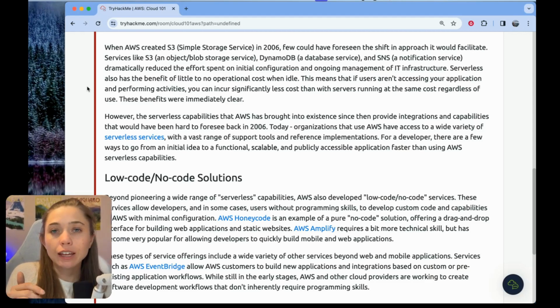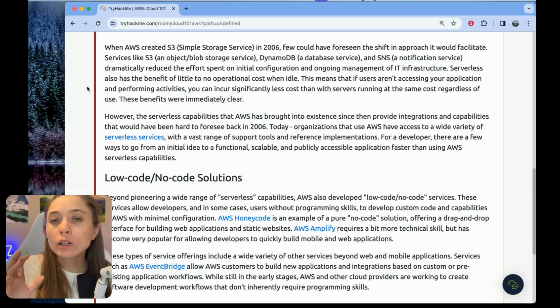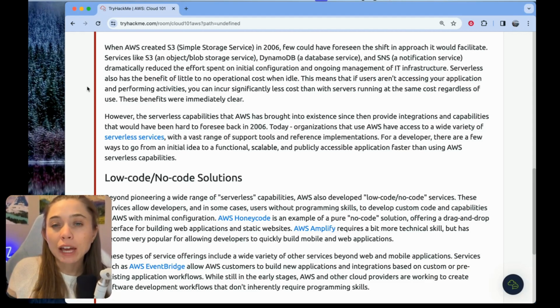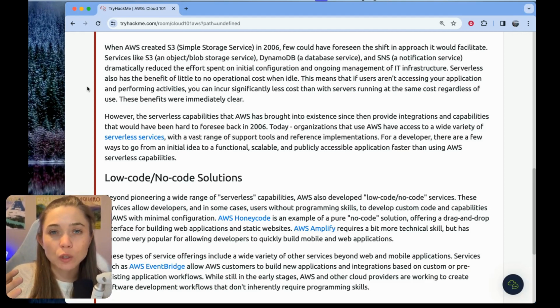With serverless services, typically the model is that infrastructure is spun up ad hoc for you only when your application needs to do something, only when it needs to respond to a request or an event trigger has gone off. You pay for the resources that the application uses to do the job it needs to do. And then once the application is idle again, you're not paying for anything.